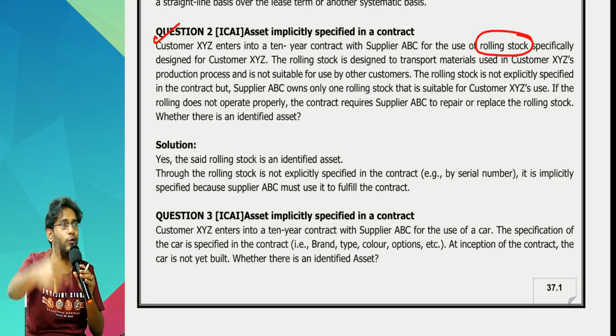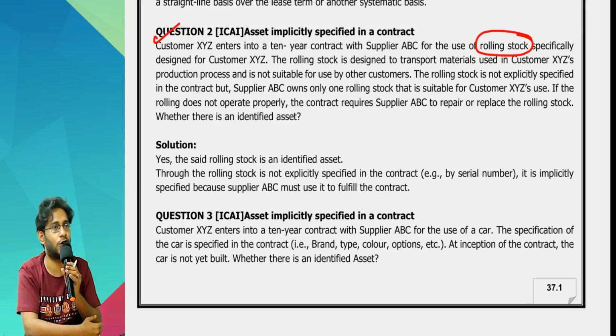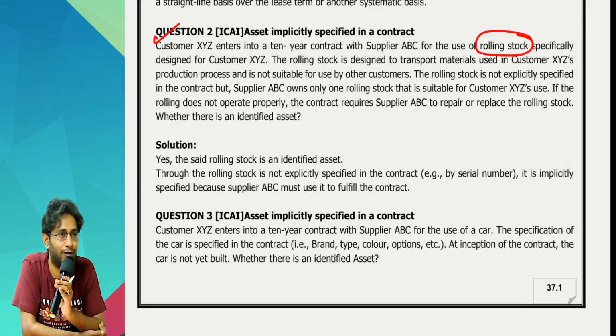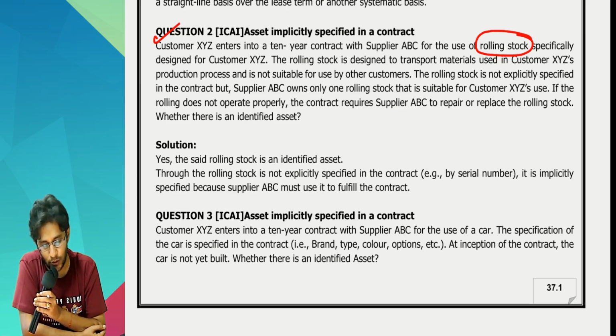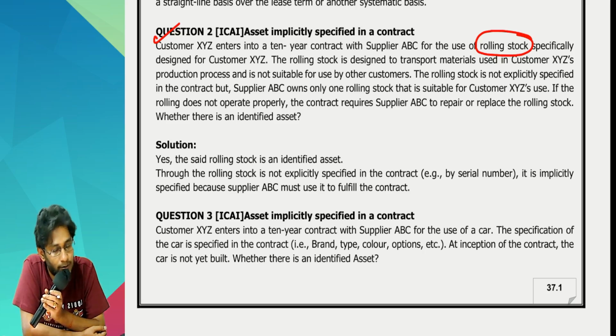Petrol and oil, this round one will be there, otherwise the normal rectangle one will be there. That is called rolling stock. I know the name doesn't match the description, but that's how it is. Rolling stock means a train wagon. Anyway, it is specifically designed for customer XYZ, thus the rolling stock is designed to transport materials used in customer XYZ's production process and is not suitable for use by other customers.